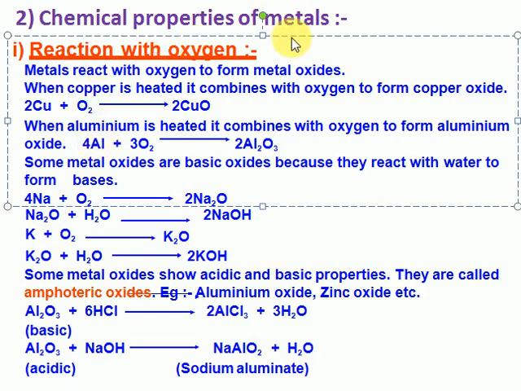Let's look at the chemical properties of metals. Reaction with oxygen: you know very well that oxygen can combine with all elements in the periodic table.